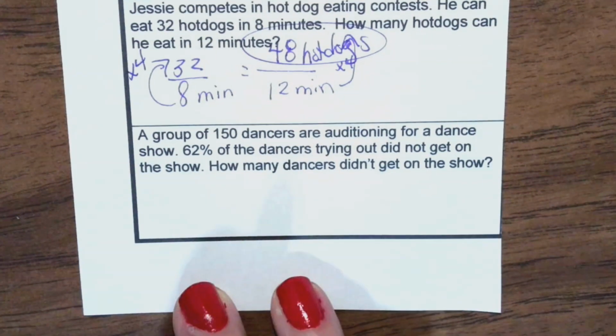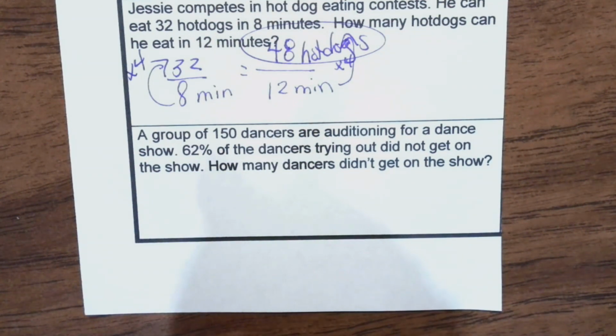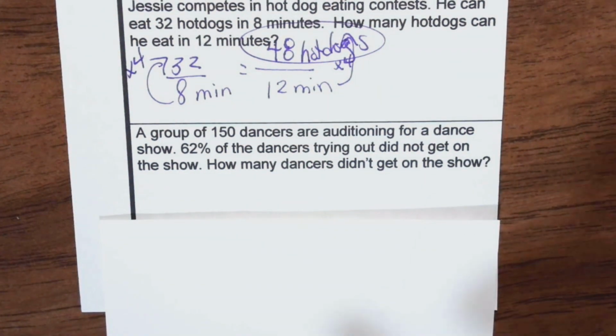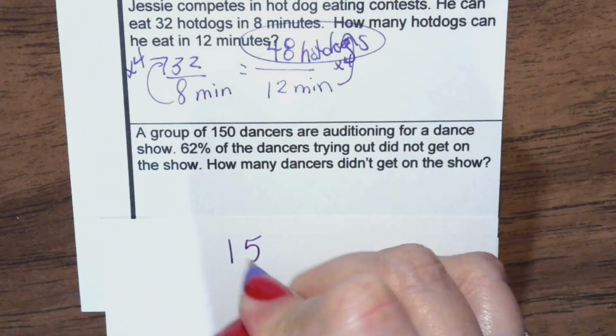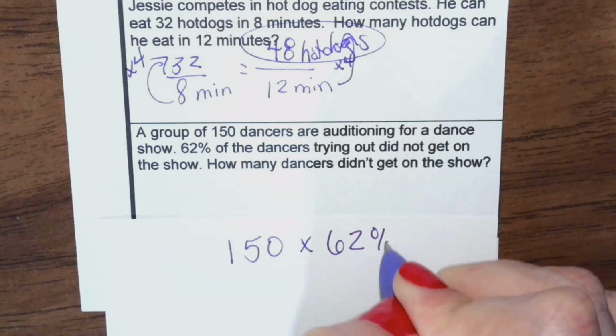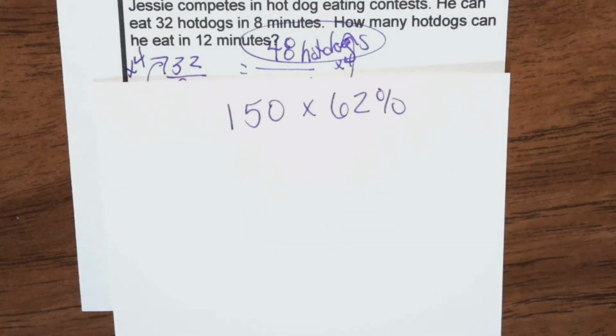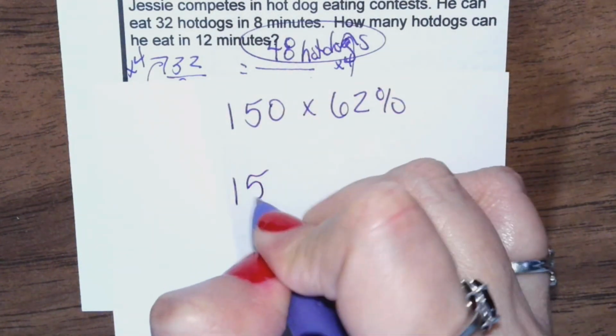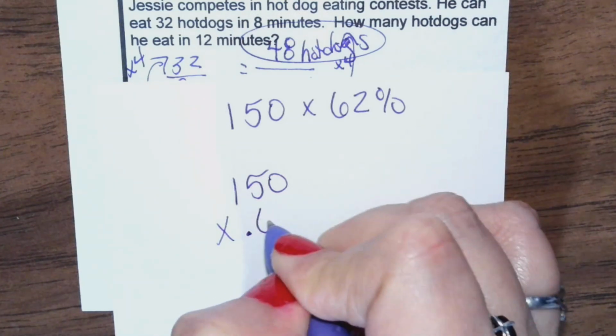We have a group of 150 dancers that are auditioning for a dance show. 62% did not get on the show. So how many dancers didn't get on the show? All right, so this is just multiplication. We're multiplying our 150 times 62%. But to do that, you have to turn your percent into a decimal. So we have 150 times decimal 62.